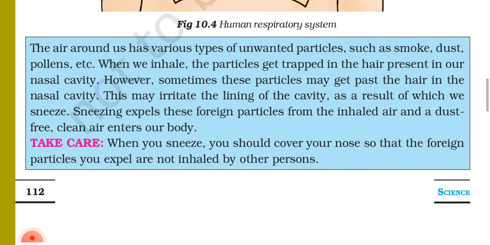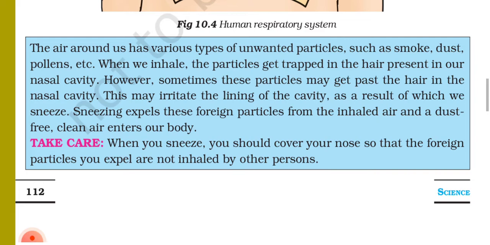The air around us has various types of unwanted particles such as smoke, dust, pollen, etc. When we inhale, the particles get trapped in the hair present in our nasal cavity. However, sometimes these particles may get past the hair in the nasal cavity. This may irritate the lining of the cavity, as a result of which we sneeze.